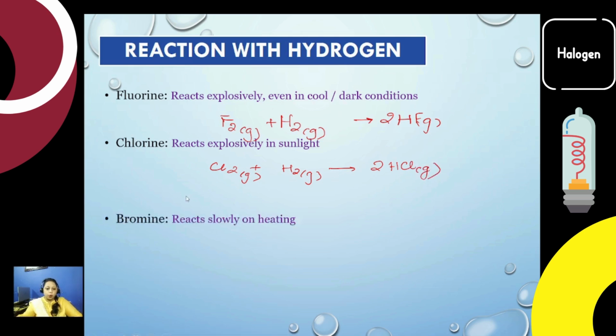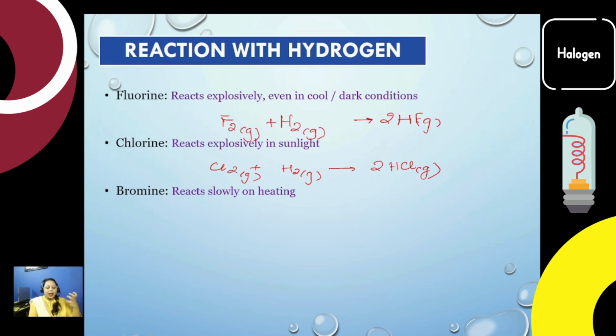When we talk about bromine, it's in liquid form, so we have to give it a bit of heat to provide the activation energy. The reaction would be the same. Why are we putting everything in gaseous form? Because in gaseous form, the atoms have no influence from the surrounding atoms. There won't be any bonding. That's why we are writing it in gaseous form.